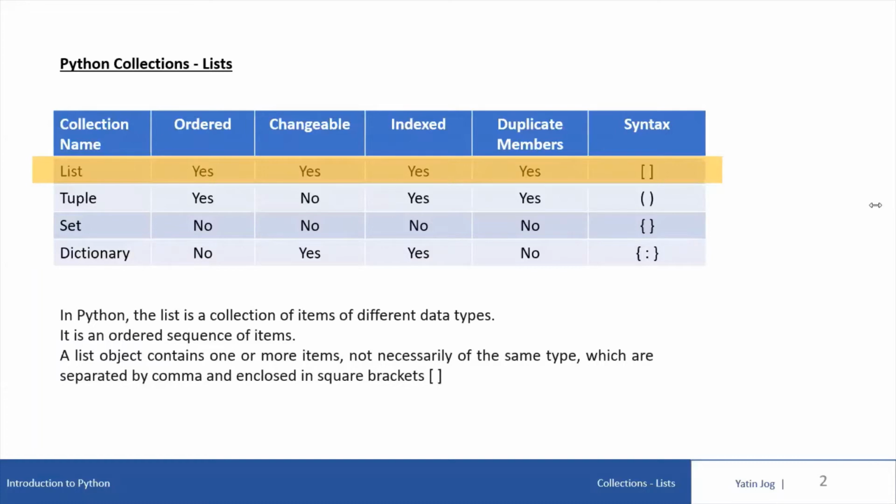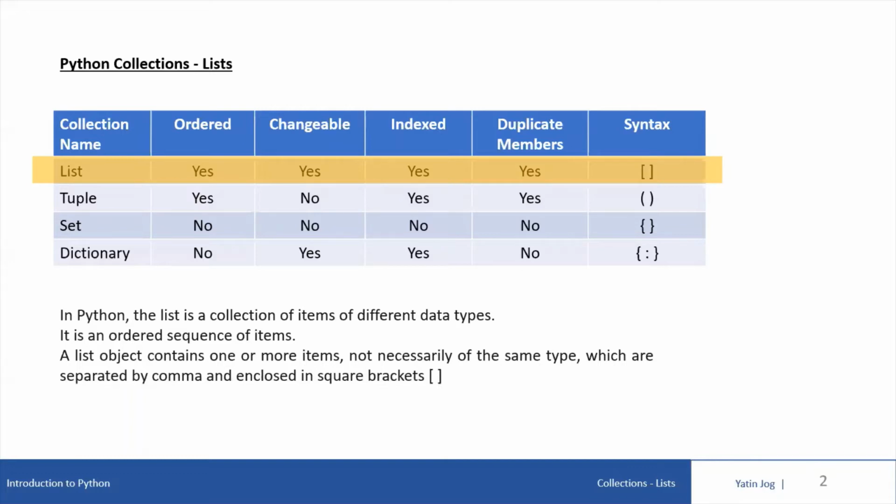So we need some kind of concept where we can store multiple values in one variable. In normal coding concept, it is called arrays, a collection of multiple values. In case of Python, we can use multiple different types of collections: list, tuple, set, and dictionary. These are the 4 different types of collections which we can use in Python. With every type of collection, we need to understand whether that collection is ordered, whether it is changeable, indexed, and whether duplicate members are allowed.